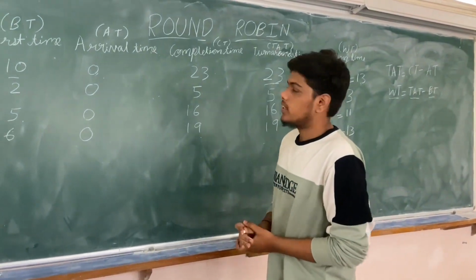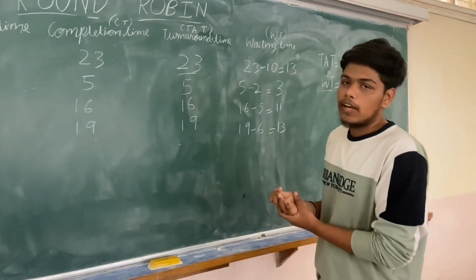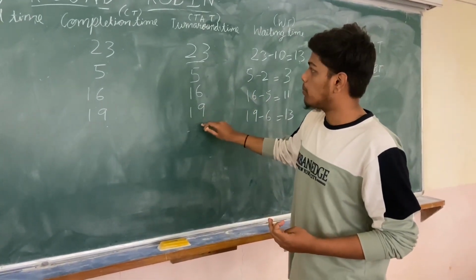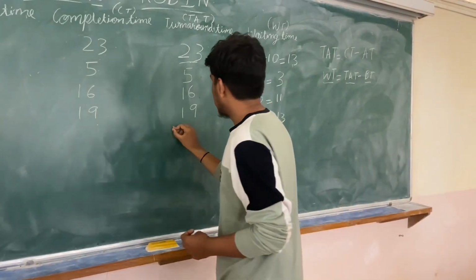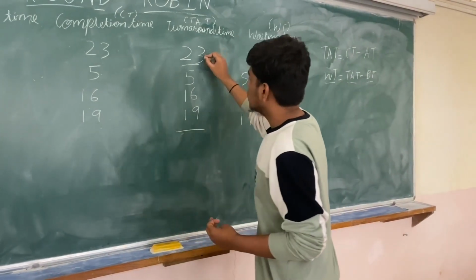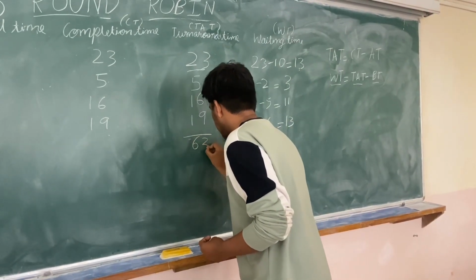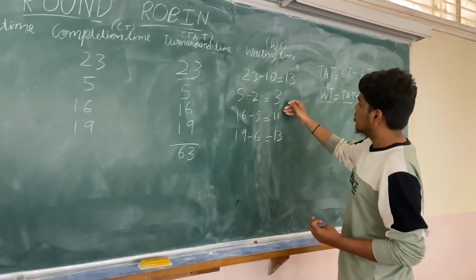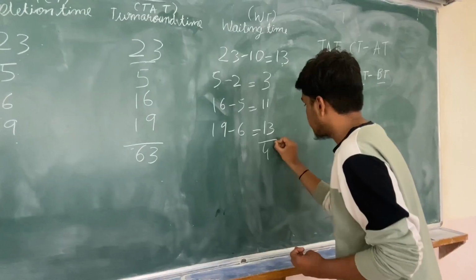Now we have to calculate the average of turnaround time and waiting time. To calculate the average turnaround time, we add all these values and divide by the number of processes. The sum of these 4 processes of waiting time is 40.